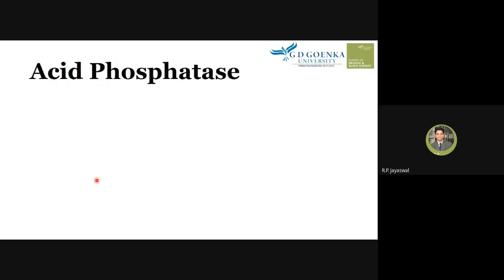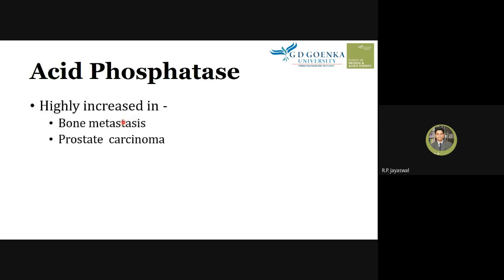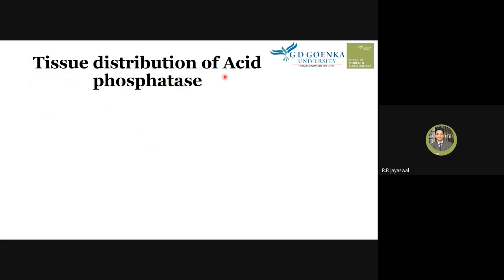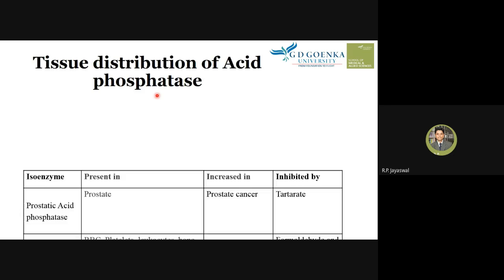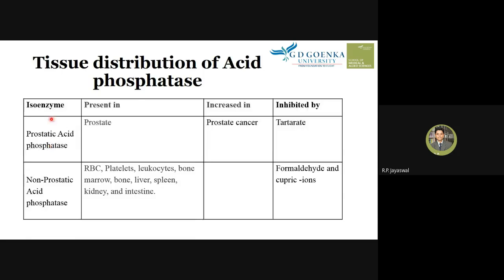Let's know about acid phosphatase. Acid phosphatase is highly increased in bone metastasis and prostate carcinoma. Tissue distribution of acid phosphatase: we have two types, prostatic acid phosphatase and non-prostatic acid phosphatase.